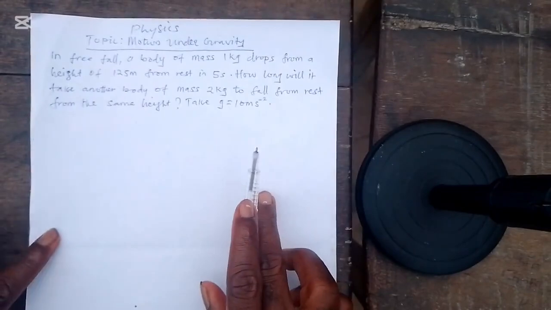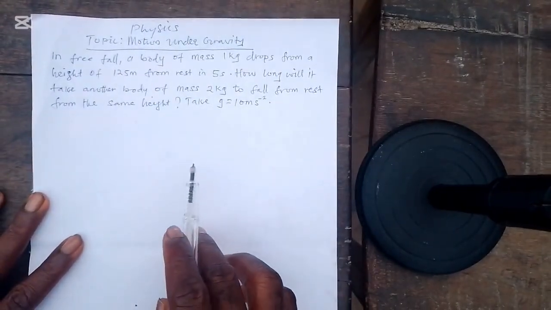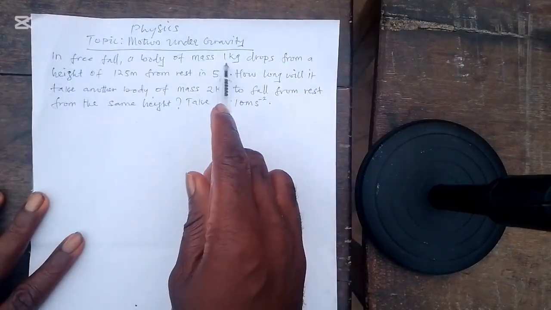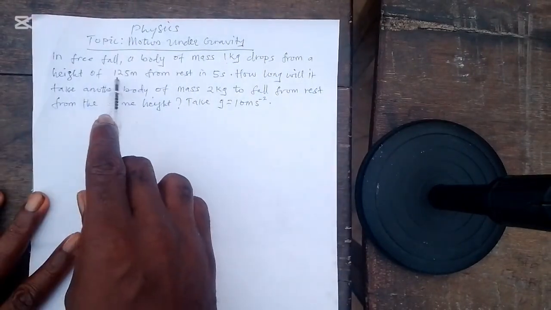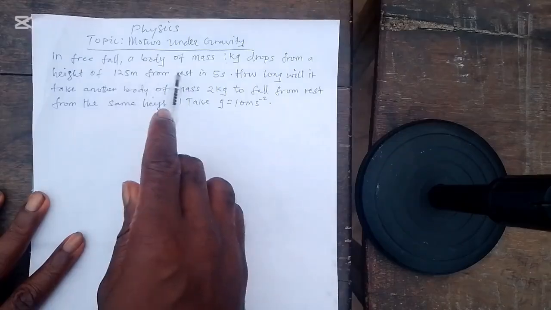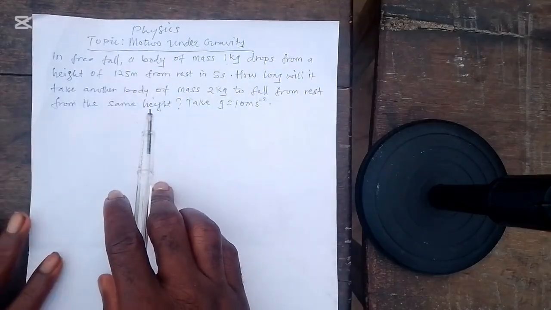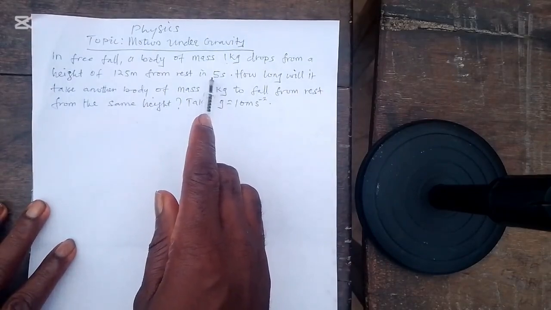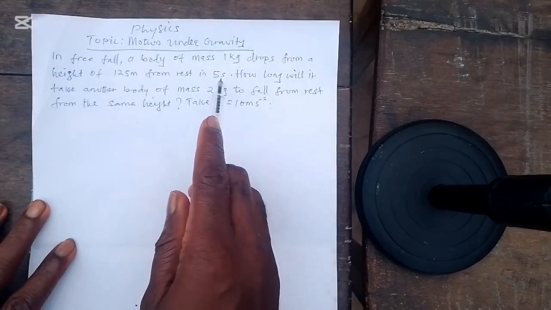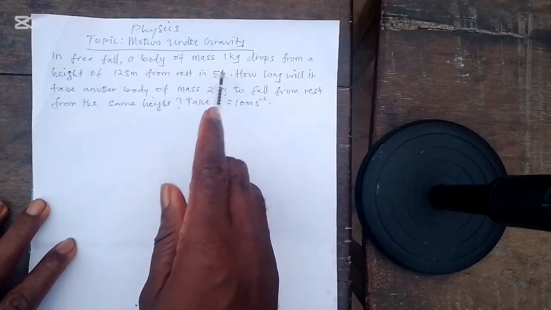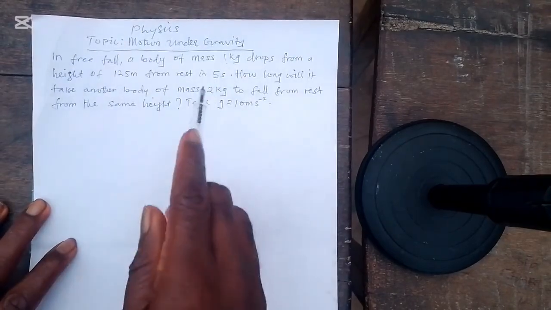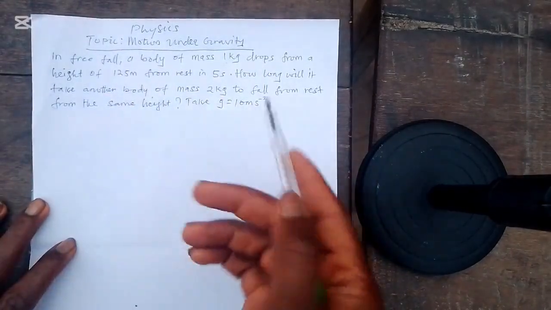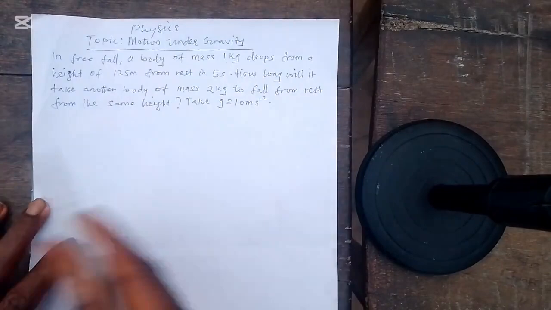So now this problem is telling us that a body of mass 1 kg drops from a height of 125 meters from rest and arrives on the ground in 5 seconds, right? So it took that body of mass 1 kg 5 seconds to get to the ground. Now, the question is this: what time will it take another, different body of mass 2 kg?